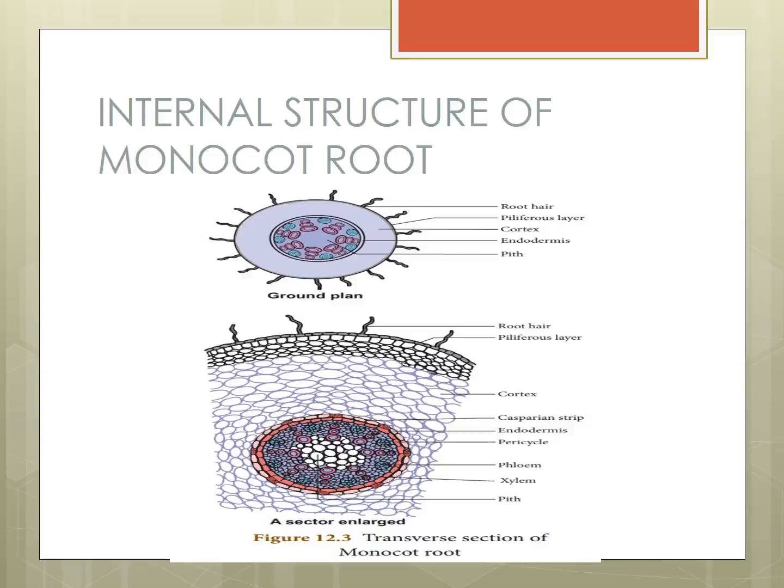Endodermis is the innermost layer of the cortex, which is characterized by Casparian strips and passage cells. Casparian strips are band-like thickenings made of suberin.